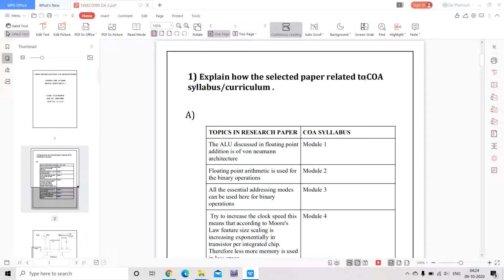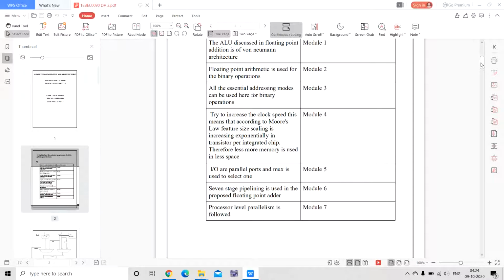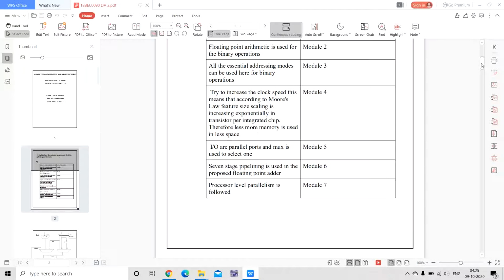The topics in the research paper: the ALU discussing floating point addition is of von Neumann architecture, and it is of module 1. And floating point arithmetic is used for binary operations. All the essential addressing modes can be used for binary operations, and it is from module 4.